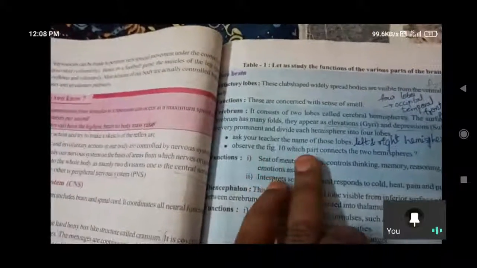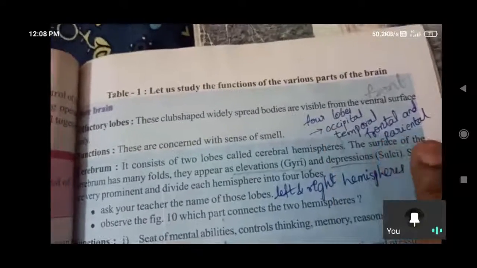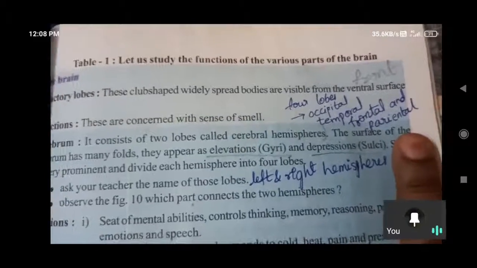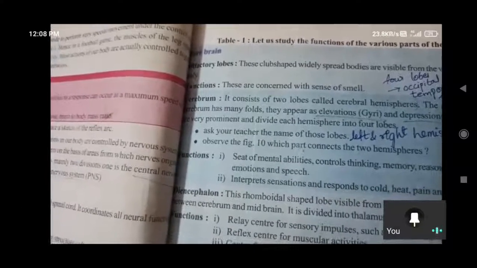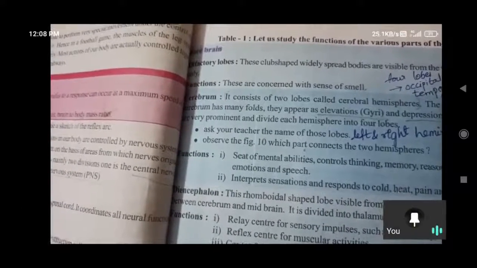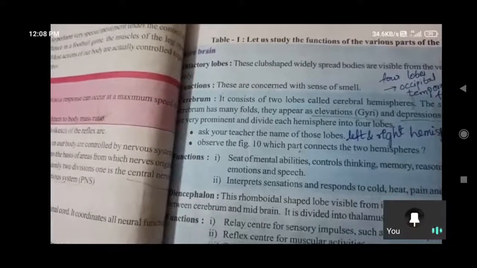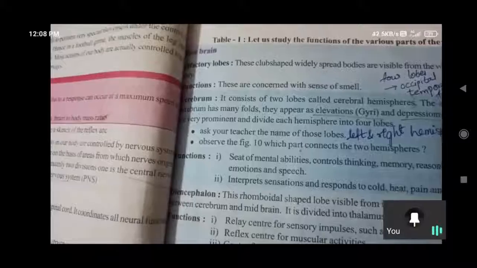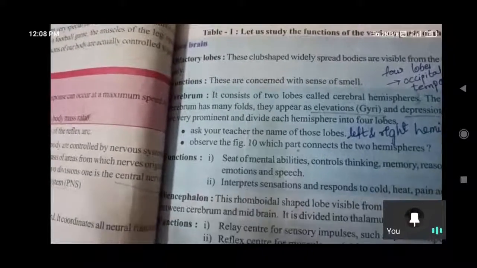Give the names of the four lobes. Here they have given one question. Those are the names of the lobes I have given, and I have also explained the function of each and every lobe. That is about the cerebrum. The functions I already told you: logical thinking, memory, reasoning, writing skills, and creative skills. Also responsible for cold, heat, pain and pressure. These all are the functions of the cerebrum.